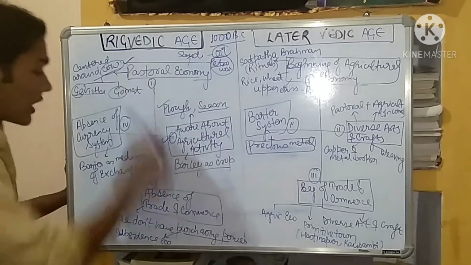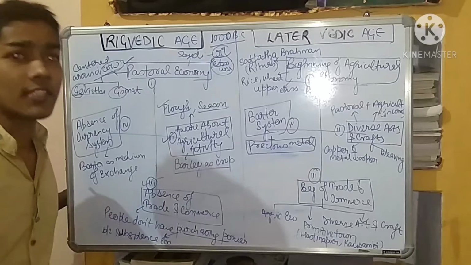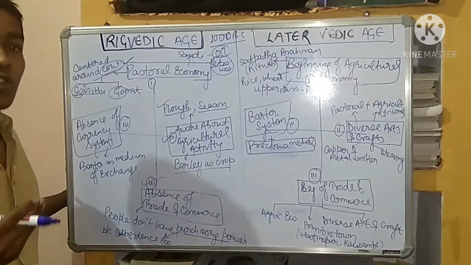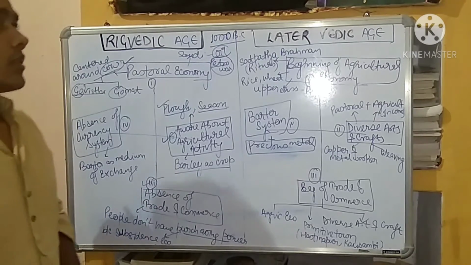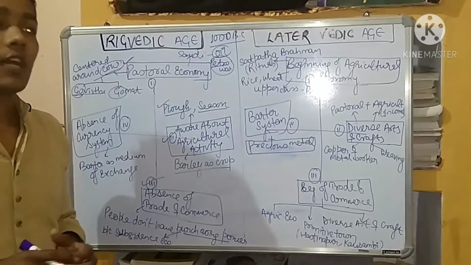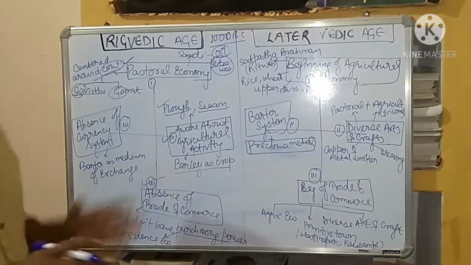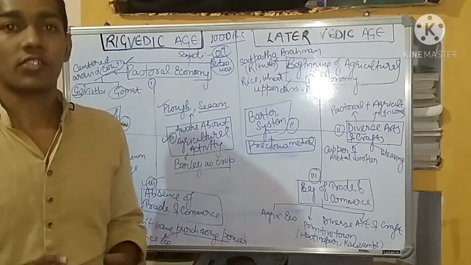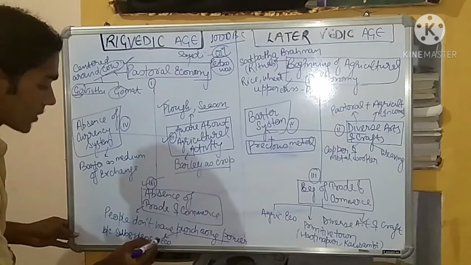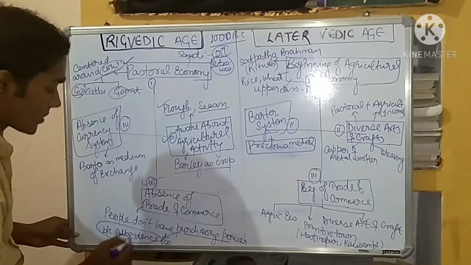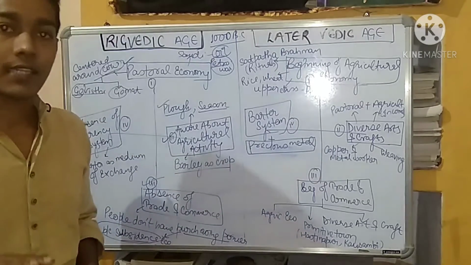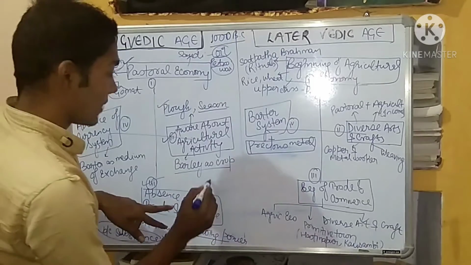But this period did not have purchasing power because this was a subsistence economy. Subsistence economy means they have just enough to eat, but not a surplus. So when there is no surplus, how can you have purchasing power? The absence of trade and commerce was because of the subsistence economy. Because of it, they lacked purchasing power, and then demand was not created.